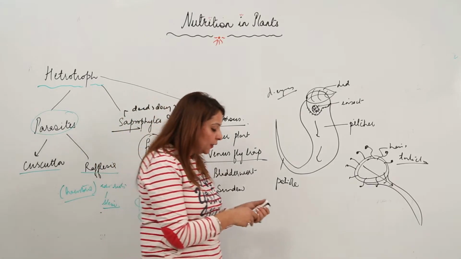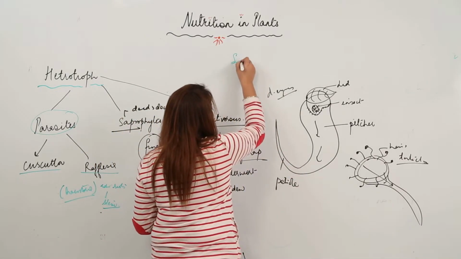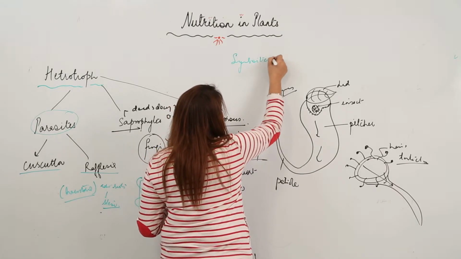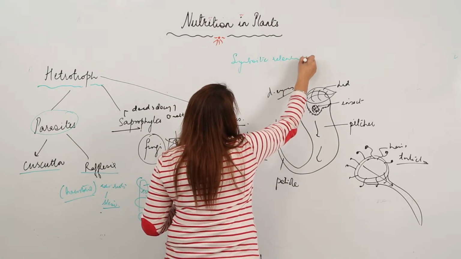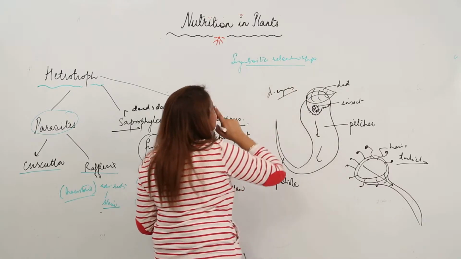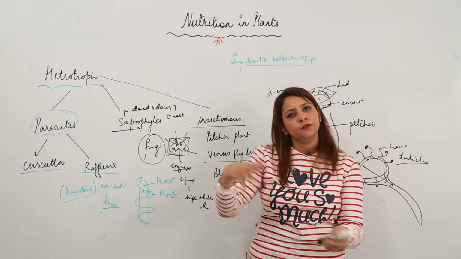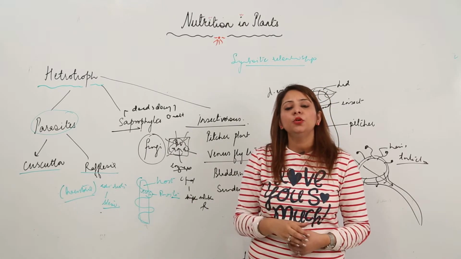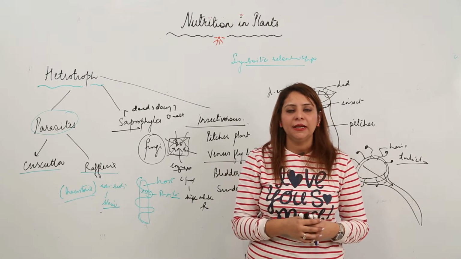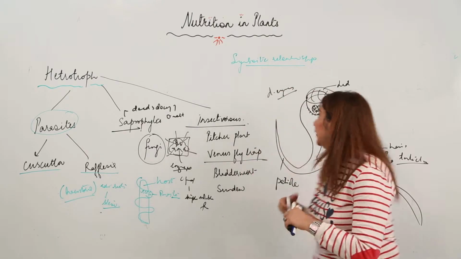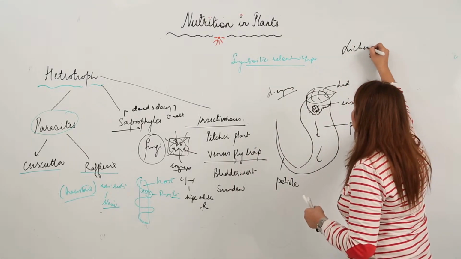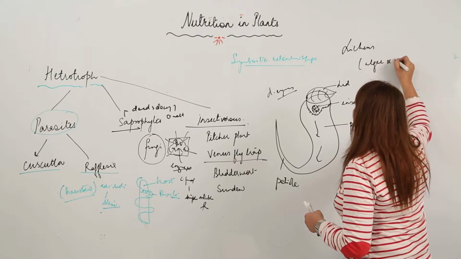And you know that there is one more practice that is called symbiosis, or you can say symbiotic relationship. It is a subcategory of parasitism. So in a symbiotic relationship, again two plants live together, that means a parasite lives in the host body, but both are mutually benefited in that case. For example, we have lichens. Lichen is an association of algae and fungi.